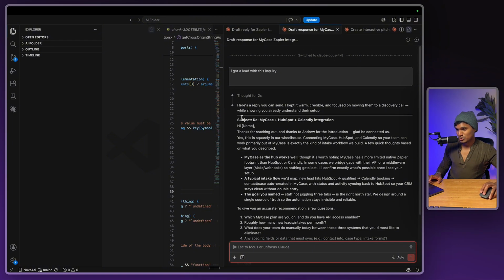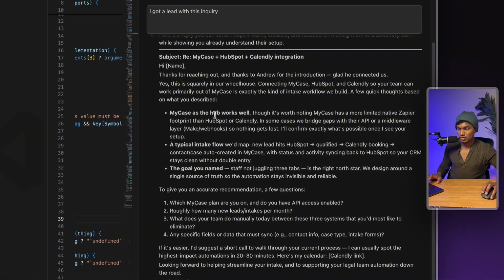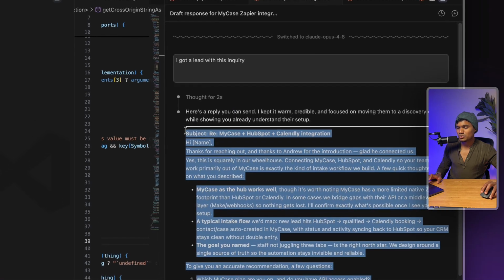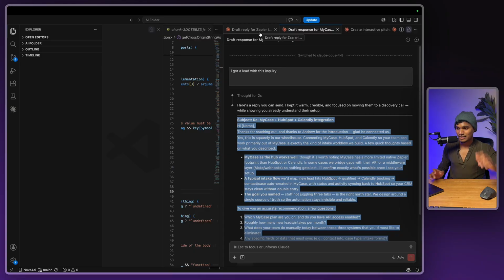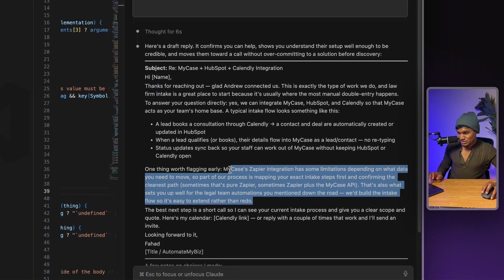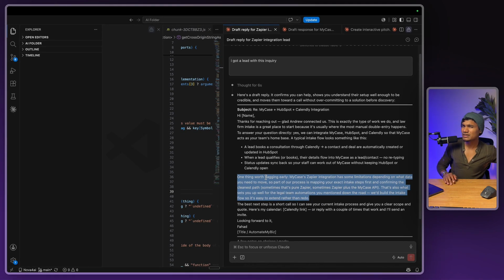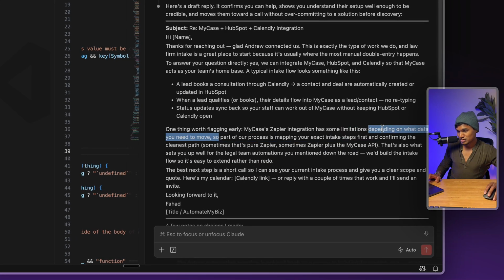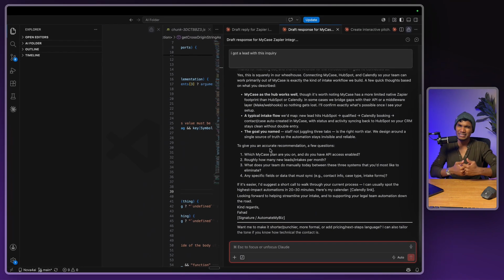So I tested it with Opus. It gave me quite a lengthy text, like, hey, we can do this, these are all the things that we can do. I don't want to read much into it, because what I want to show you is not the effectiveness of the copy, but the way it thinks. So now let's go back to Fable. Same prompt, same message, everything is the same, but look at this. It clearly said that the thing you requested can't exactly be done by this tool, but there are other ways we can do it for you. This can't be done because there is no API, but that's totally fine, we can still figure it out. But in Opus, it failed to tell the client that there are some limitations that they need to be aware of.